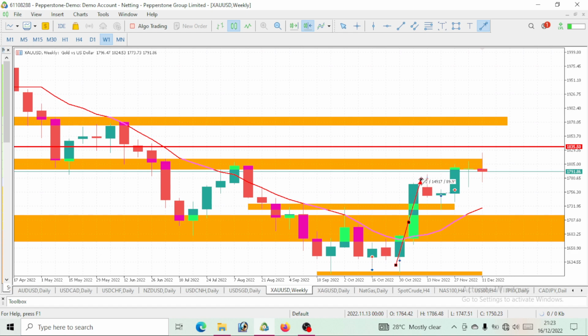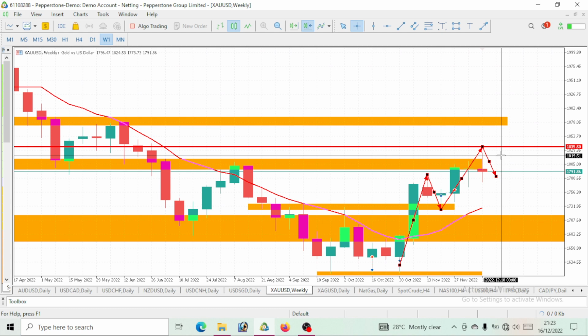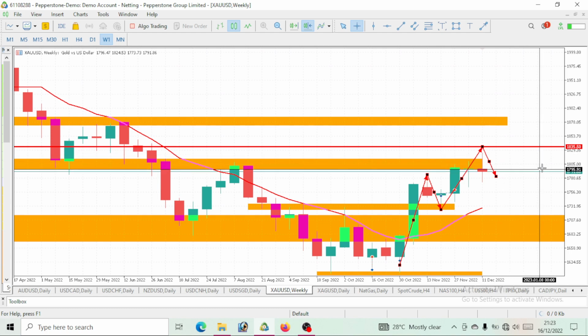So you can see this as an impulse move, and here we've got a correction and now a new impulse move. Of course, what do you expect? A pullback. So I told you guys previously that we should be expecting price to hit a level of 1,835 before we have a pullback. But price was close to that level, so we actually got to a level of 1,825. So we have, say, 10 pips before our price actually gets to our targeted level.